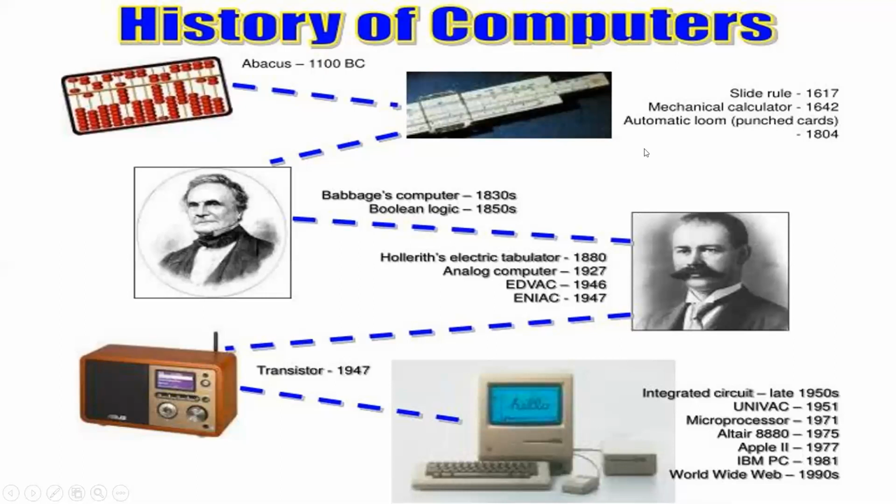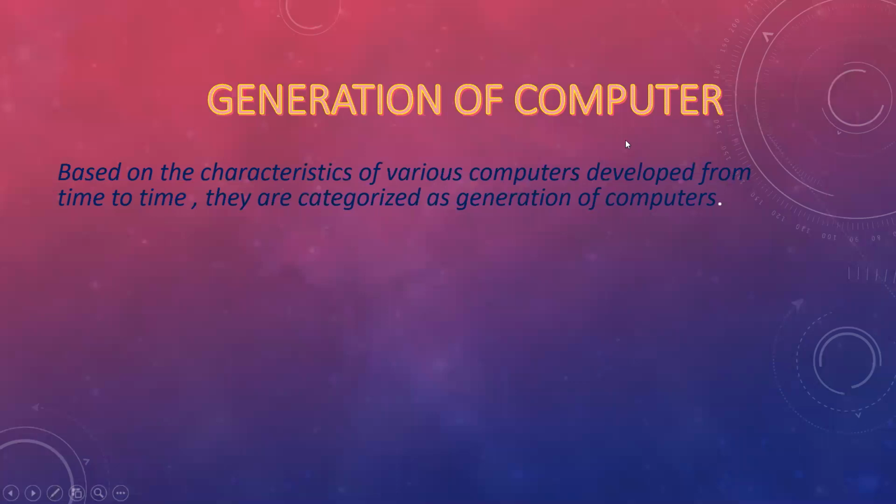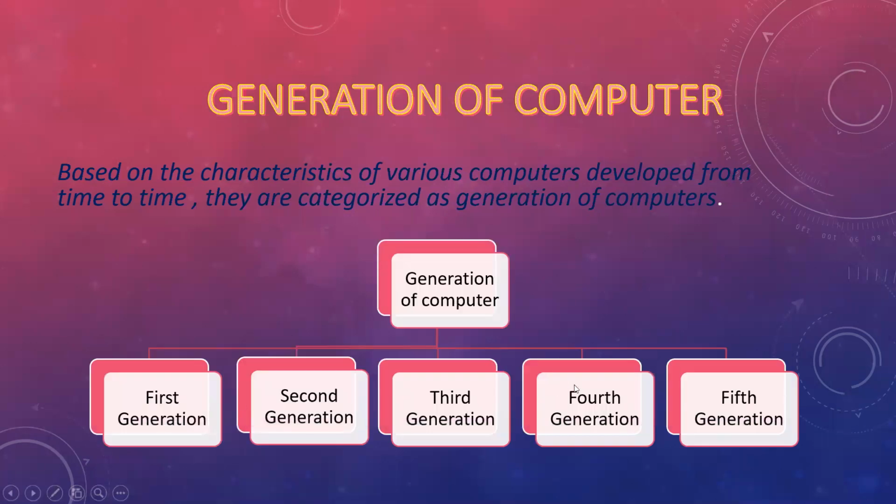Now today we are going to discuss the generations of computer. What is the difference between generation and history? History means who contributed and how the changes came year by year. But in generation, there are 5 generations of computer.